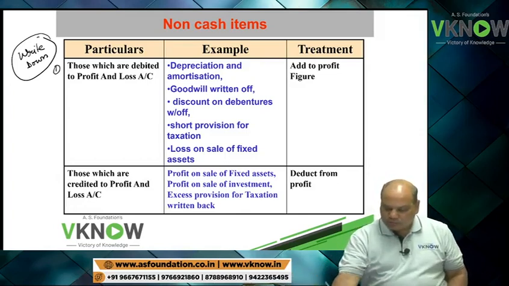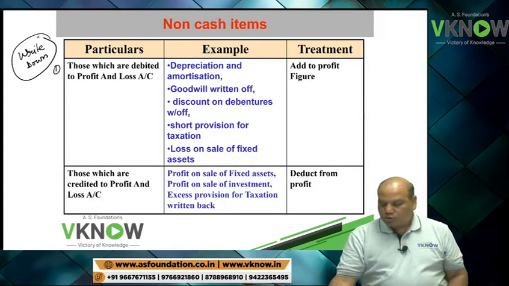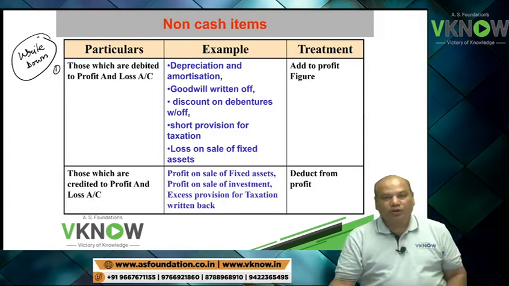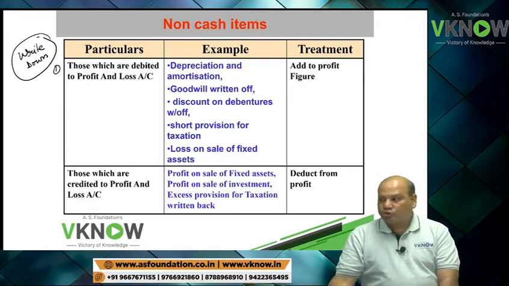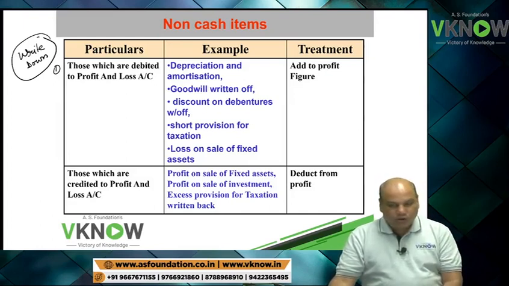First point, write down those items which are debited to the profit and loss account.